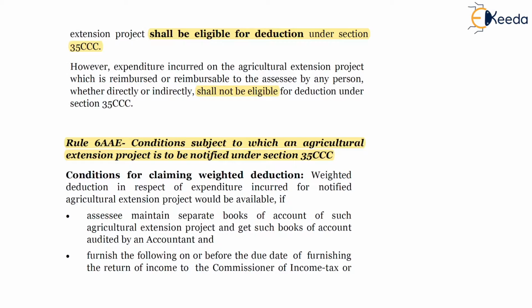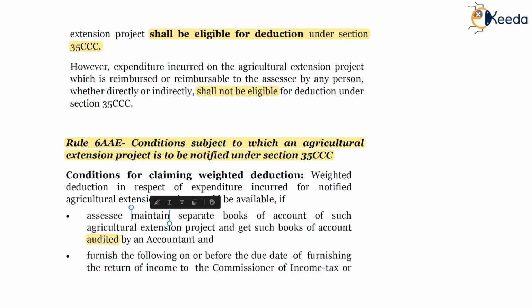So, Rule 6AAE provides additional conditions for claiming weighted deduction by the SSC. Weighted deduction in respect of expenditure incurred for the notified agricultural extension project would be available if the SSC maintains separate books of accounts of such agricultural extension project and gets such books of accounts audited by an accountant.